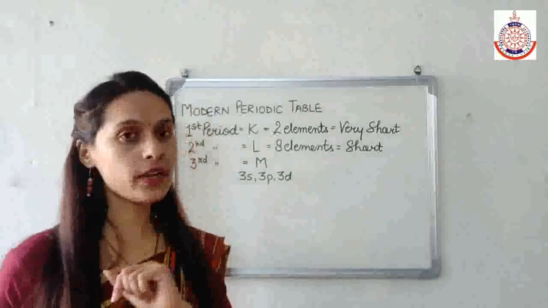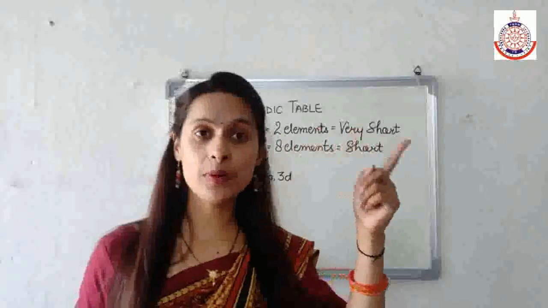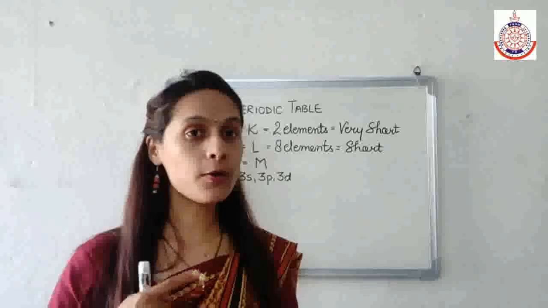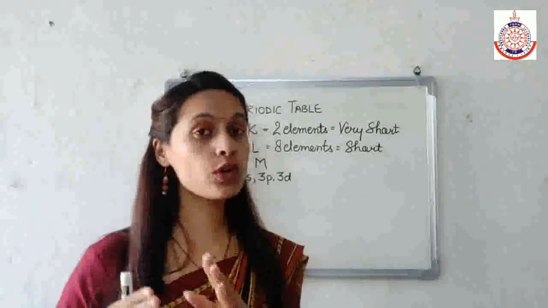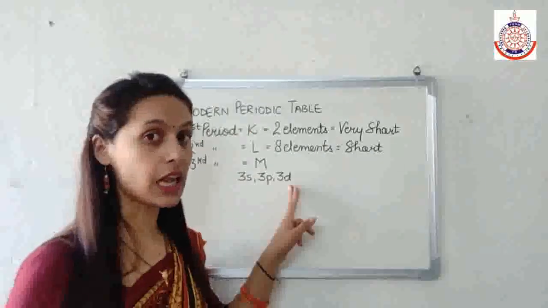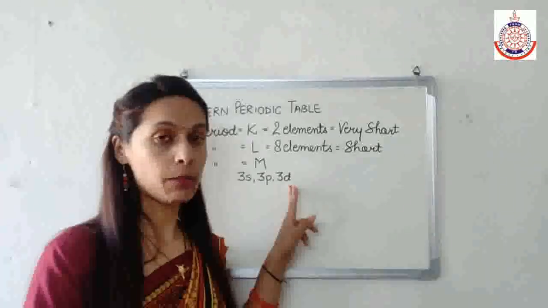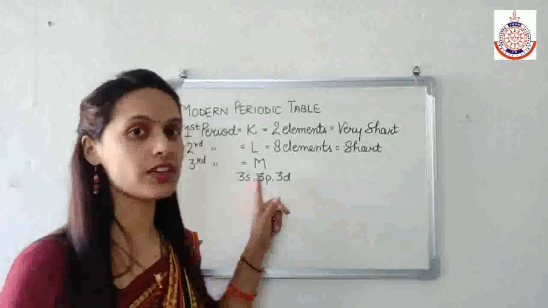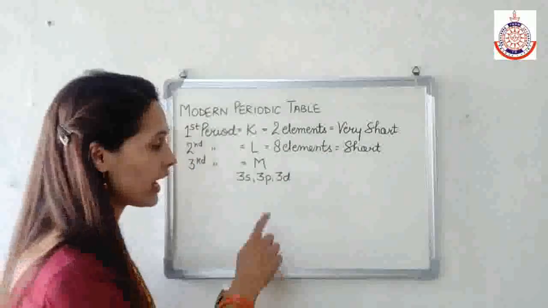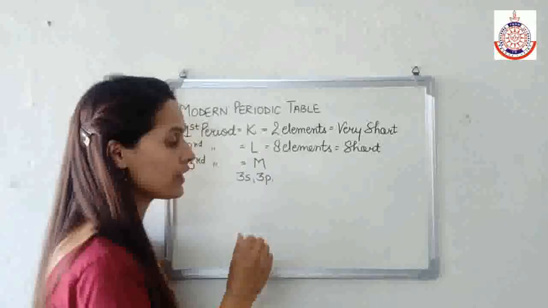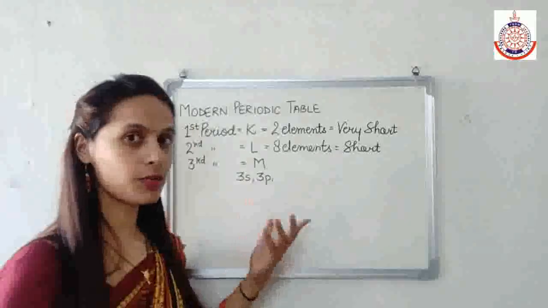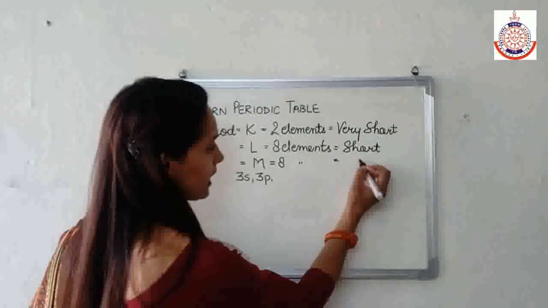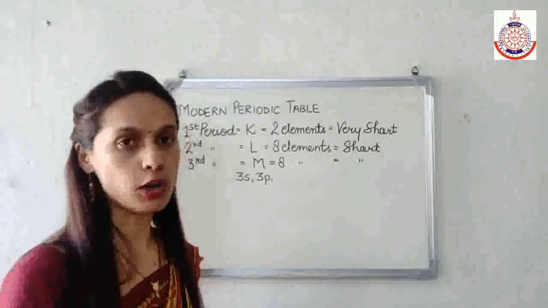Why is it so? Because if we remember the Aufbau principle, which we have studied in the second chapter, the Aufbau principle states that before 3d we have to fill 4s, meaning 3d will fill after 4s, so it will not fill along with 3s and 3p. So here only 3s and 3p will fill, and the number of electrons becomes 8. Therefore we have only 8 elements in this period, and this is also known as the short period.